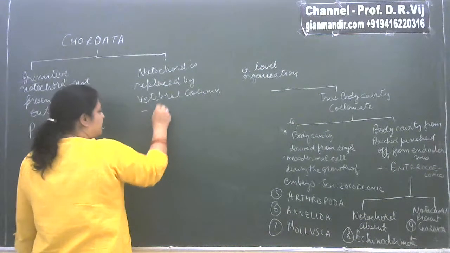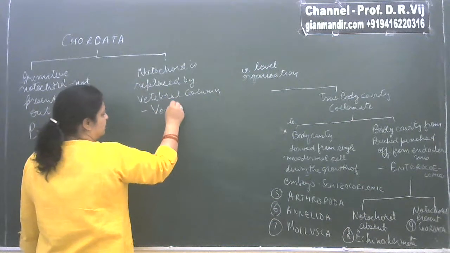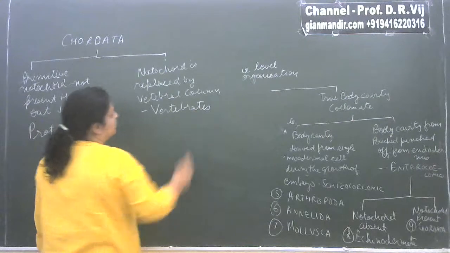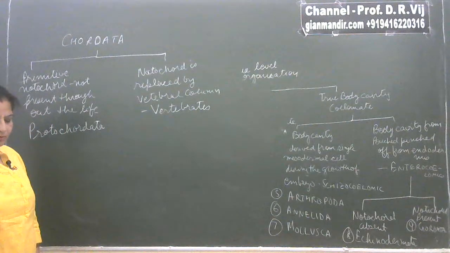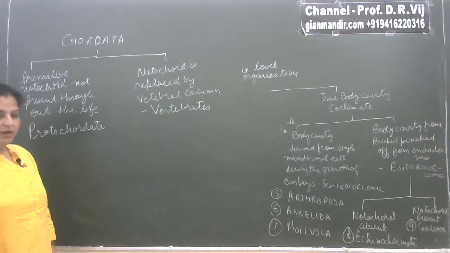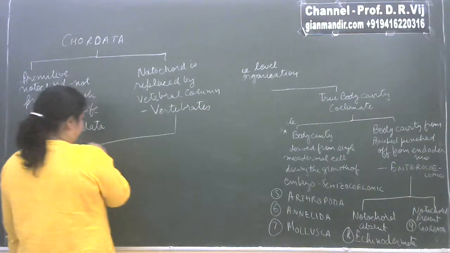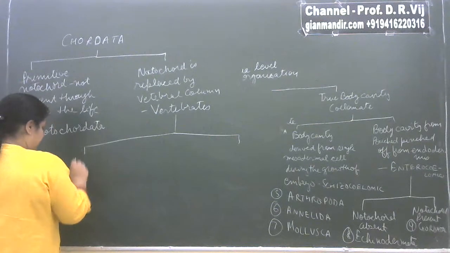Then these animals are known as vertebrates, or Vertebrata, and in this case this subgroup Vertebrata, or subphylum Vertebrata, is further divided into different classes, and now this is divided into 5 classes, that is